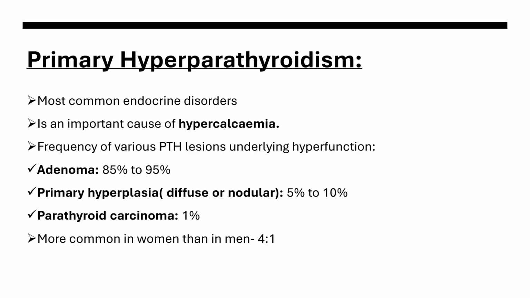It most commonly occurs in women, with a ratio of 4 to 1, and the most common cause is found as adenoma, 85% to 95% of cases.